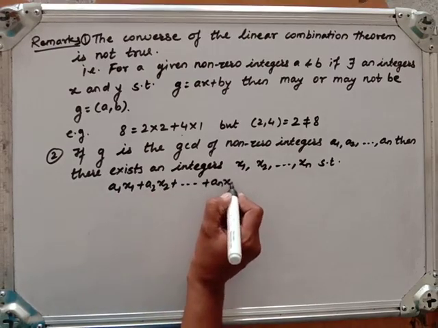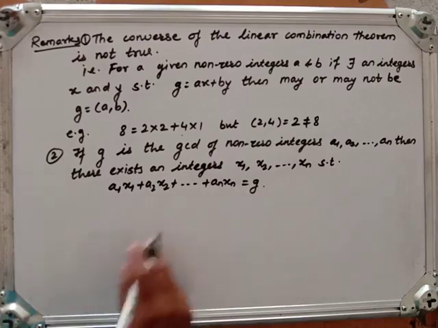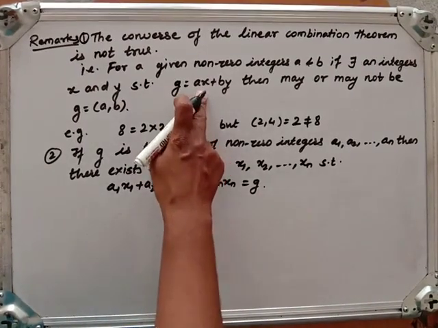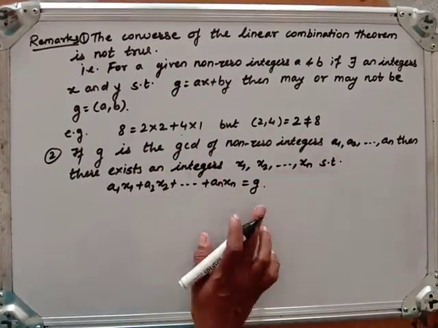This is a generalization of that theorem. If that is true for two integers, then it must be true for n integers.